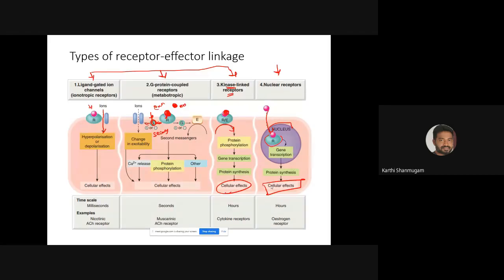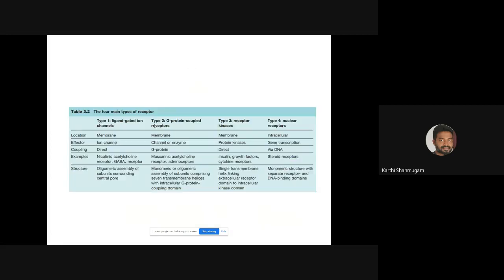Receptor. So the messenger can be a primary messenger or it can be a secondary messenger. The example for primary messenger is the neurotransmitter which binds to the receptor. The example for secondary messenger is G protein, activation of G protein, right? So these are the points you have to remember for the examination.